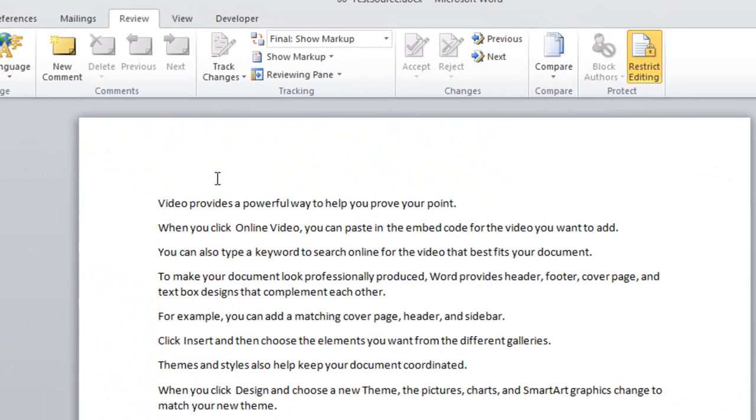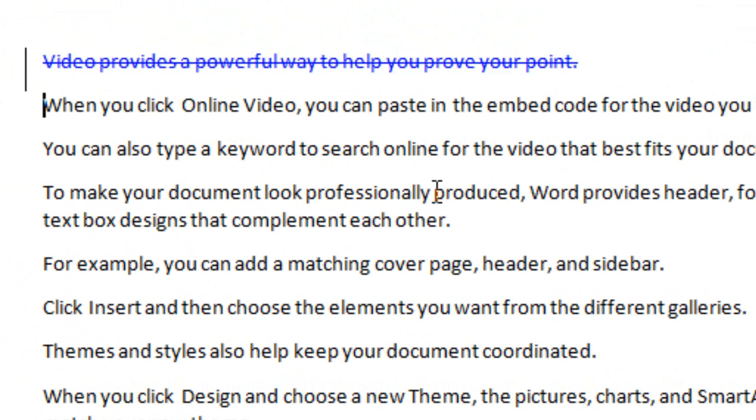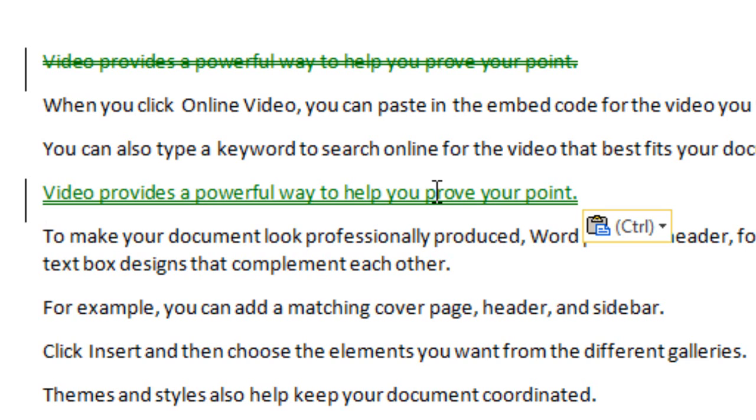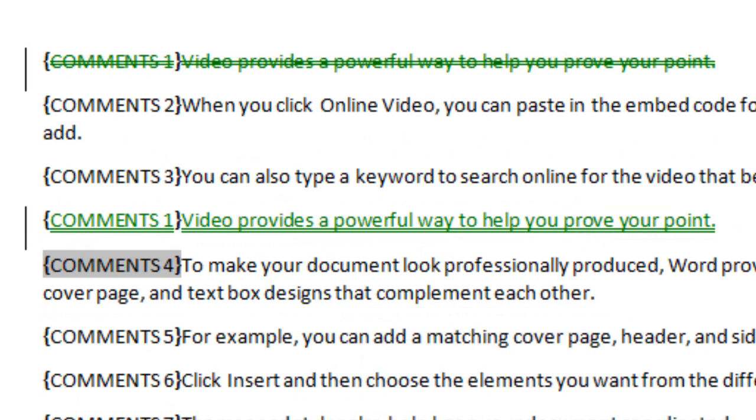Now I'm going to come up here and cut this paragraph from there, and paste it right there. And now if I show all field codes, I can find out that up here at the top, this field code is comments 1, and it was marked as move from. This green with a double strikethrough is the notation for move from.